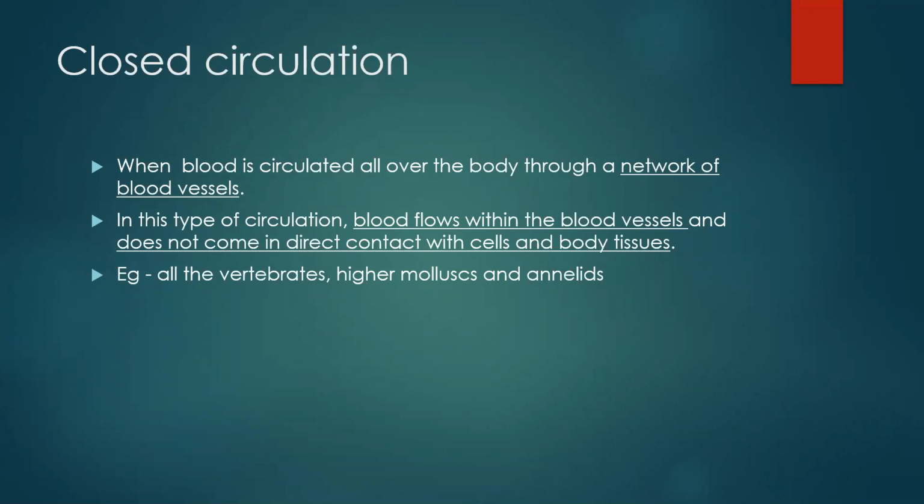Whereas here in closed circulation, what happens? Blood flows in the blood vessels, which are tube-like structures. So there is no contact between the cells and the body tissues. Where is this closed circulation found? It is found in all the vertebrates, higher mollusks and annelids. Higher mollusks like snails, annelids like earthworms, and all the vertebrates. That means all the animals which have a properly developed vertebral column are called vertebrates. So let us proceed in detail with closed circulation.